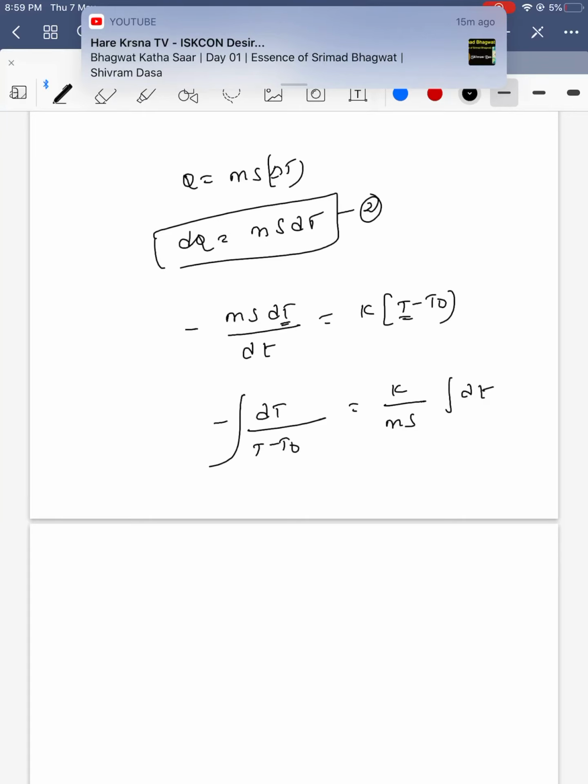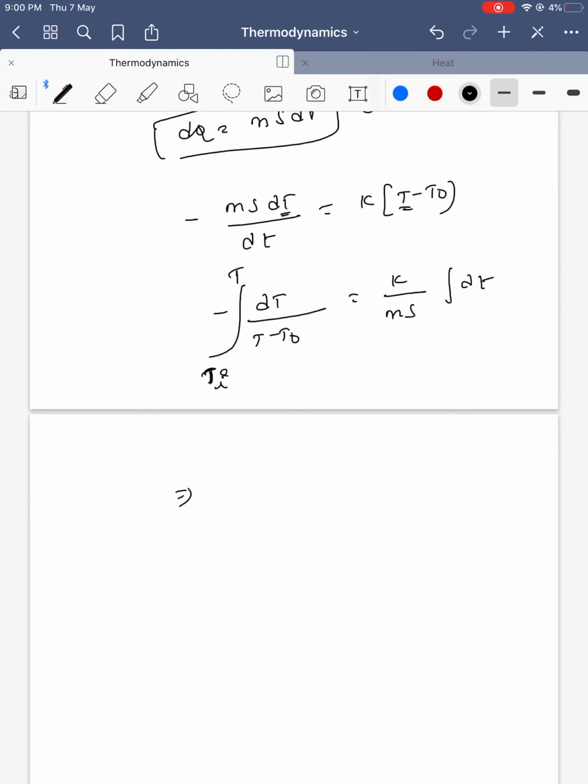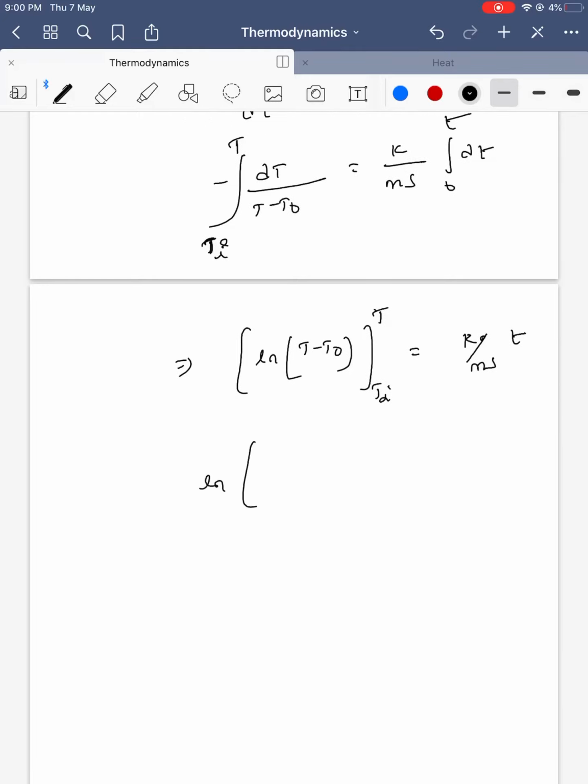The temperature goes from the initial temperature Ti, it has lost energy and come to a temperature T. So the integration of this will be ln(T minus T naught), limits from Ti to T, equal to K by ms integral dt, which is nothing but t, time limits 0 to t. If I substitute, ln of (T minus T naught) by (Ti minus T naught).